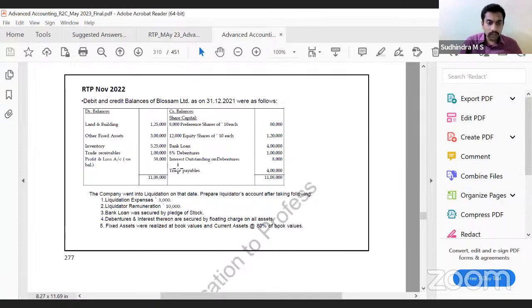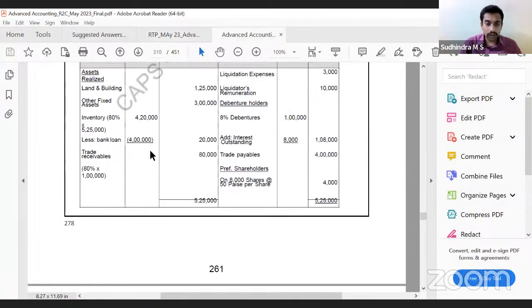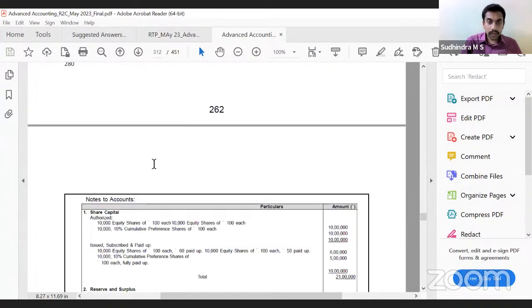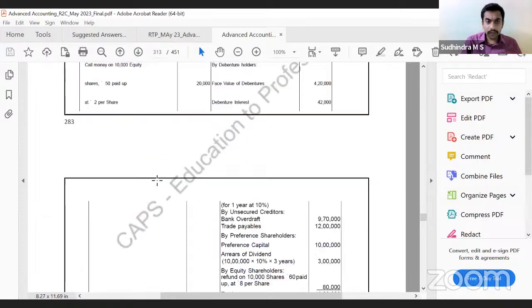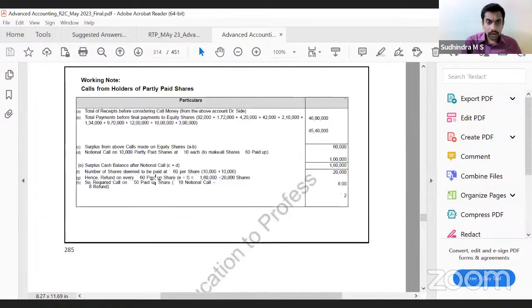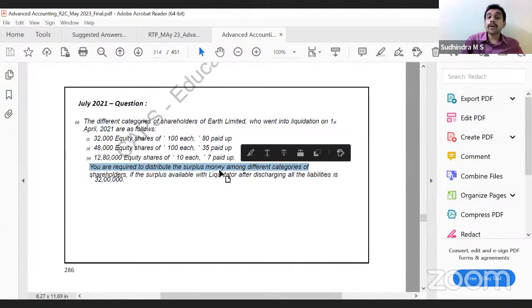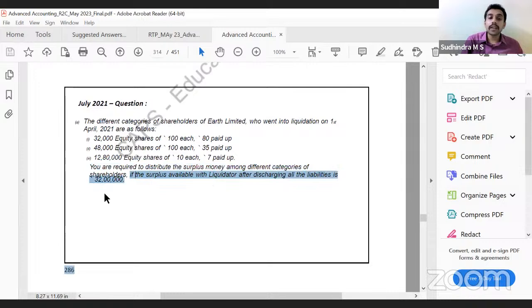One more question. This is, I think, liquidator's final statement of account. That's fine. We'll go to page number 314. Here we have a refund. One more. Different categories of shareholders of R2C Limited who went into liquidation on 1st April are as follows: 32,000 equity shares, 80 paid up; 48,000 shares, 35 paid up; 12,80,000 shares, 7 paid up. This is 10 rupees each. Be careful. You are required to distribute the surplus money among different categories of shareholders. Surplus available is 32 lakh.